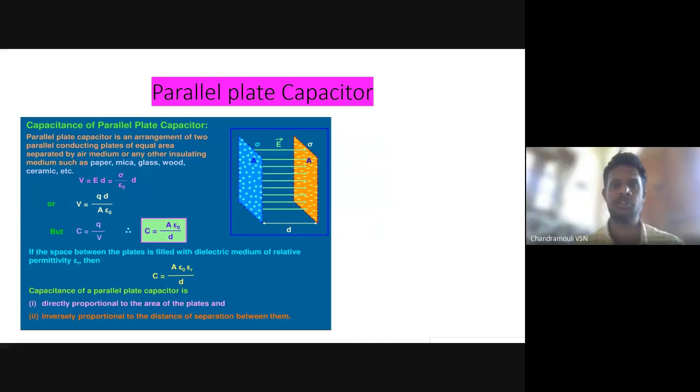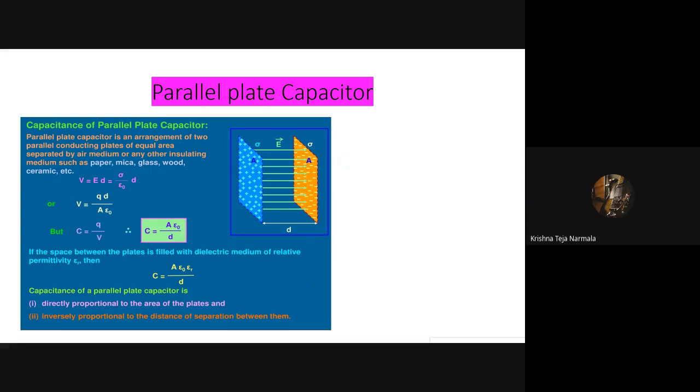What is this? Parallel plate capacitor. Sir, parallel plate capacitor. Very good. Who is this? Sir, Krishna Teja. Very good. Sir, a parallel plate capacitor is an arrangement of two parallel conducting plates that are separated by an insulating medium, that may be air, paper, mica, glass, etc. Super, beta. But that should be an insulating medium.